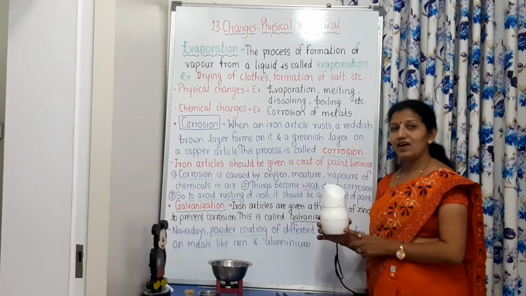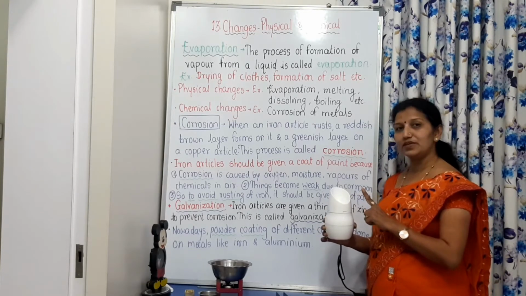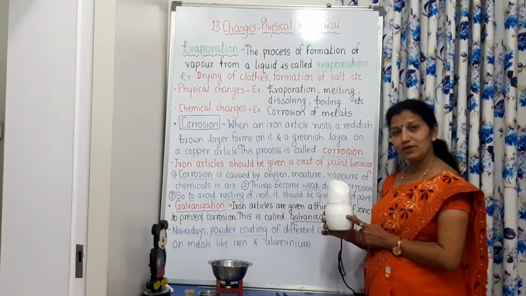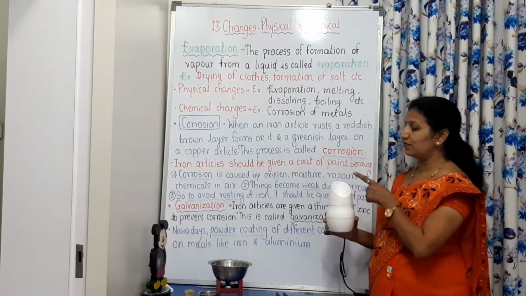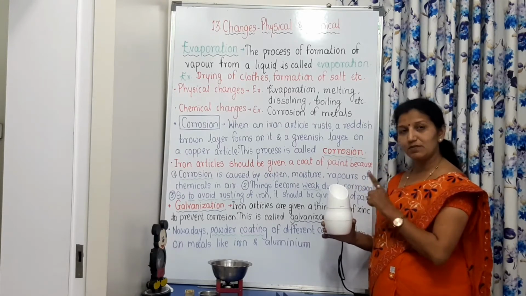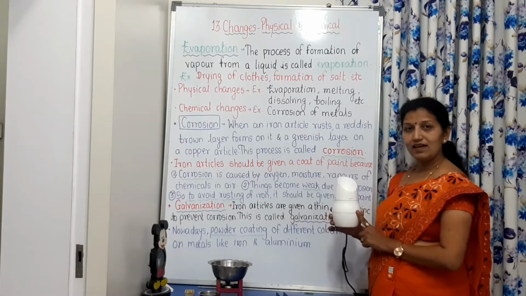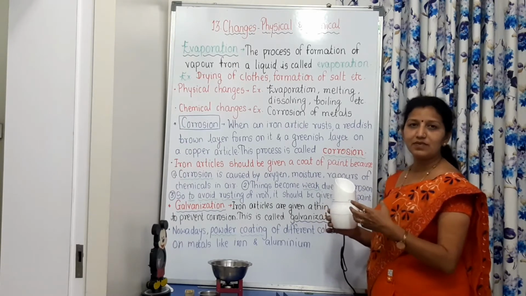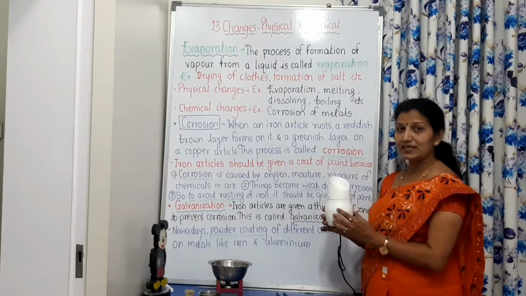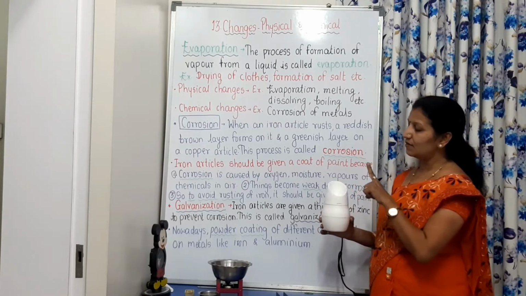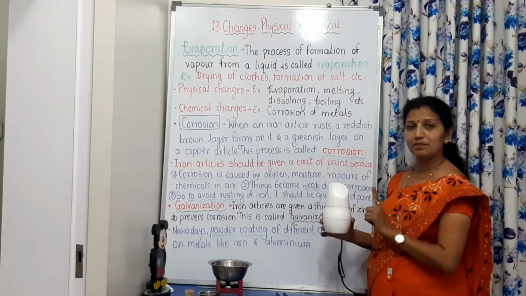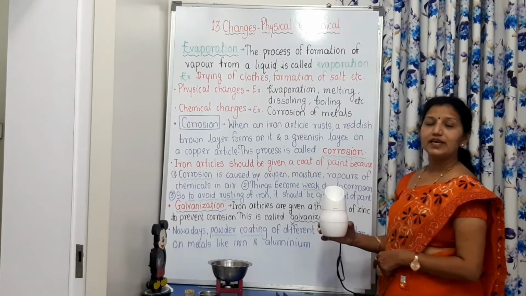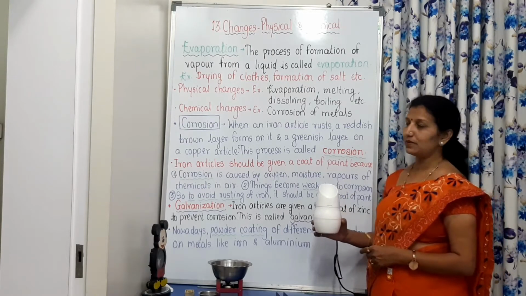See, this is the process of evaporation. What is going on here? The water is in liquid form and it is converted into vapors, gaseous form, due to heating. Heat is there because of the steamer. The steamer is being heated, and that's why there is the formation of water vapors, and this is nothing but an example of evaporation. In Marathi it is called bashpibhavan.